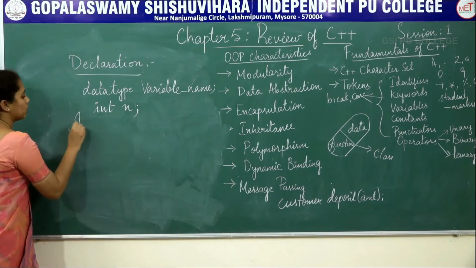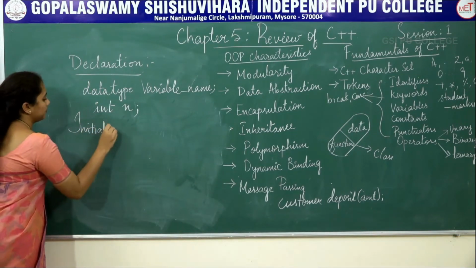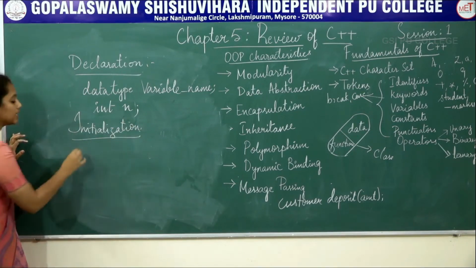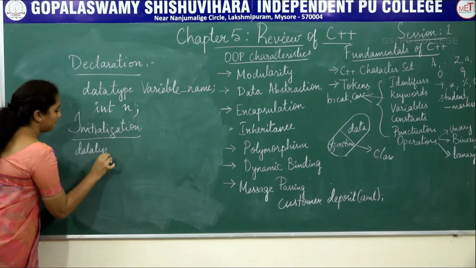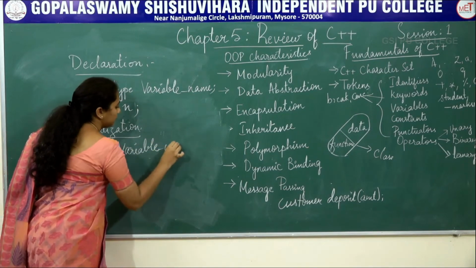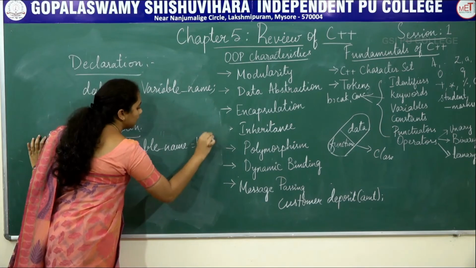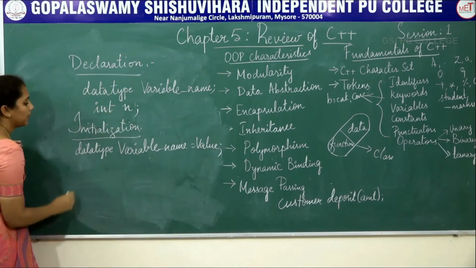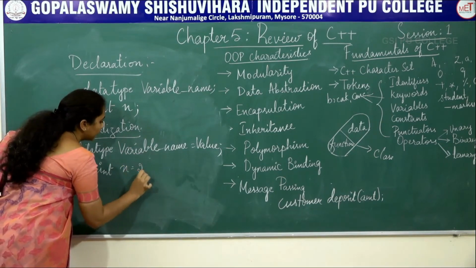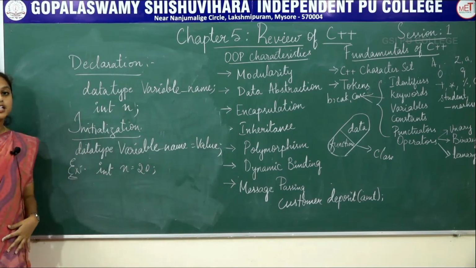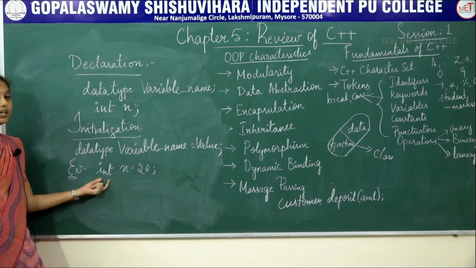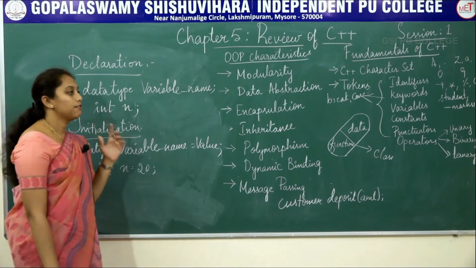Next is initialization of a variable. How to initialize a variable? What is the syntax? Data type, variable name is equal to value, semicolon. An example for this is int n = 20. Here we are initializing the value 20 to the variable called n, which is of type integer. So this is about variables.